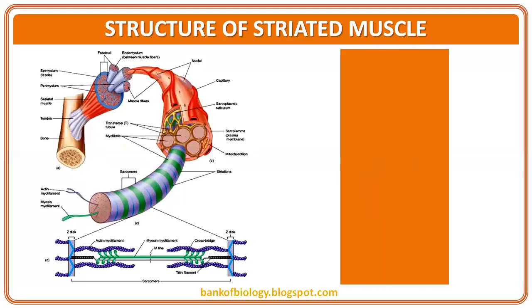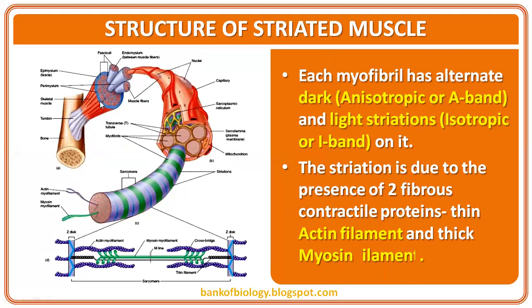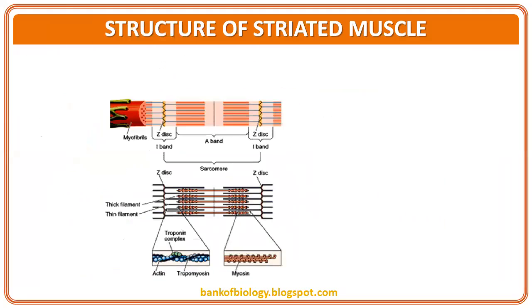Here in this diagram, this is the bone, and these are the skeletal muscles arranged in the form of bundles. Epimysium, fascicle with perimysium, then endomysium, sarcolemma, and then we bring a muscle fiber out, and from that muscle fiber we bring out a myofibril. This is a muscle, a fascicle, a muscle fiber, and a myofibril with its stripes. Each myofibril has alternating dark bands and light bands, A band and I band. The striations are due to the presence of two fibrous contractile proteins called thin filament and thick filament.